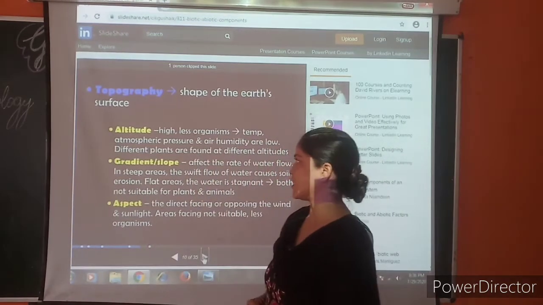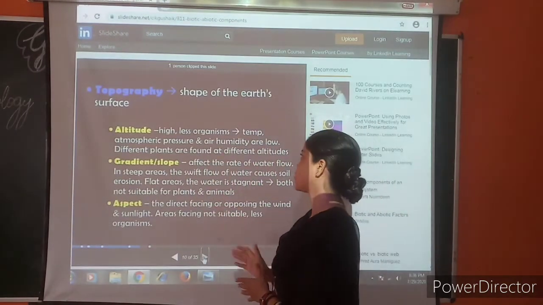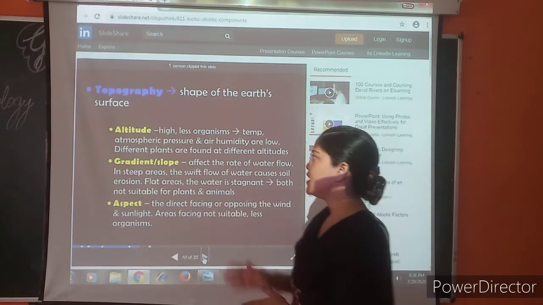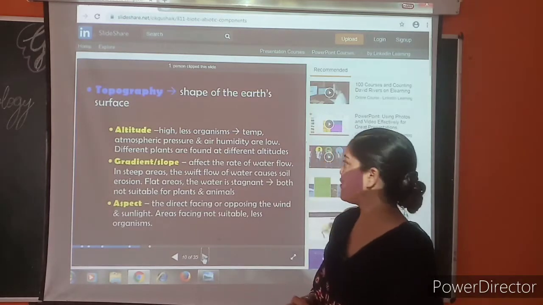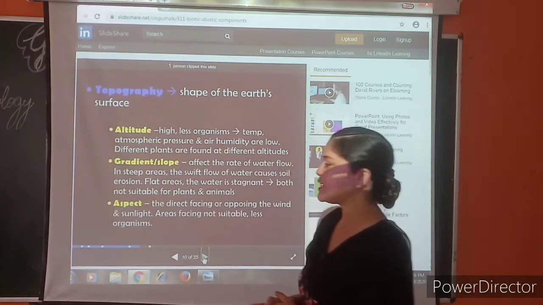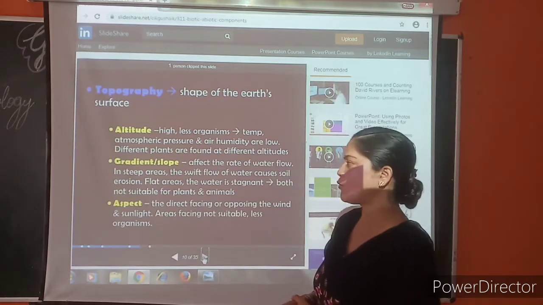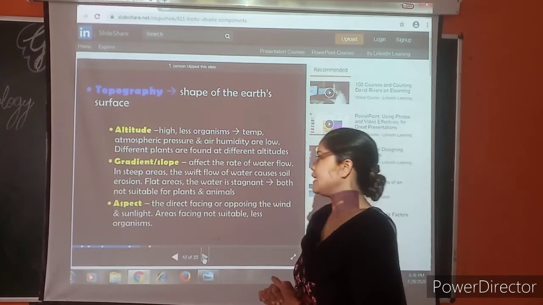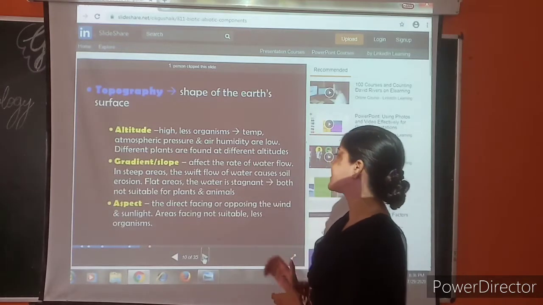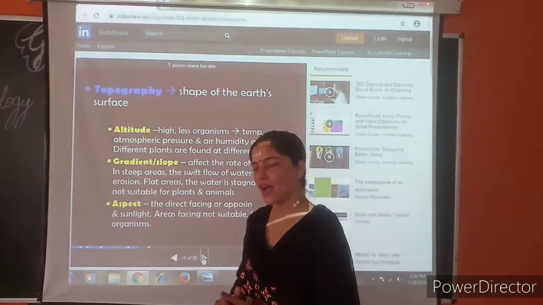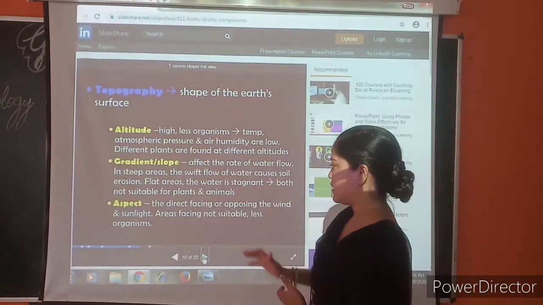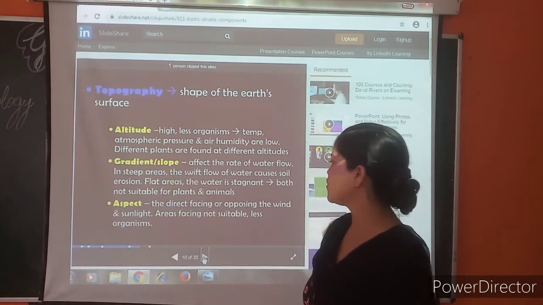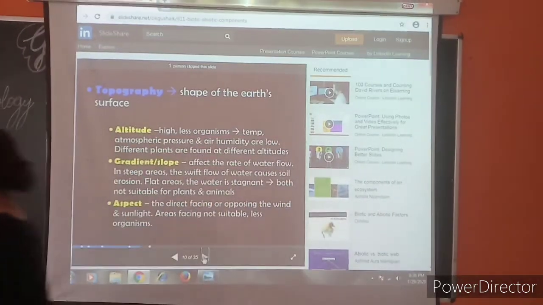Topography: the shape of the earth's surface. At higher altitude, there are fewer organisms. Temperature, atmospheric pressure and air humidity are low. Different plants are found at different altitudes. Gradient or slope affects the rate of water flow. In steep areas, the swift flow of water causes soil erosion. In flat areas, the water is stagnant. Both are not suitable for plants and animals. Aspect: the direction facing or opposing the wind and sunlight. Areas facing unfavorably are not suitable and have fewer organisms.